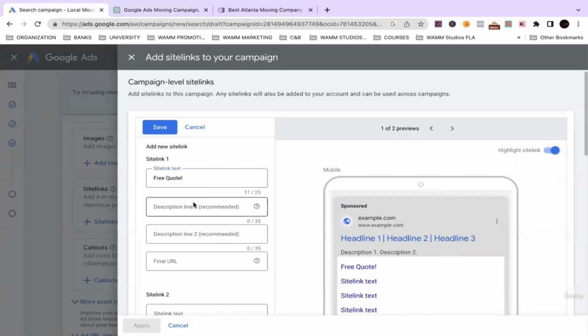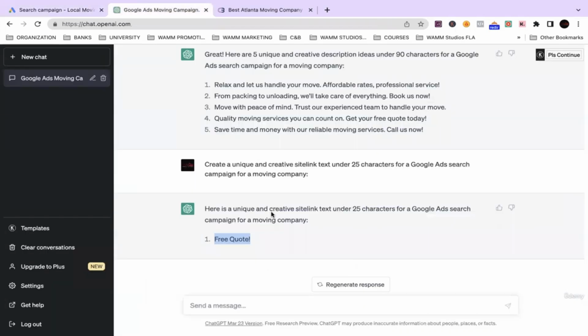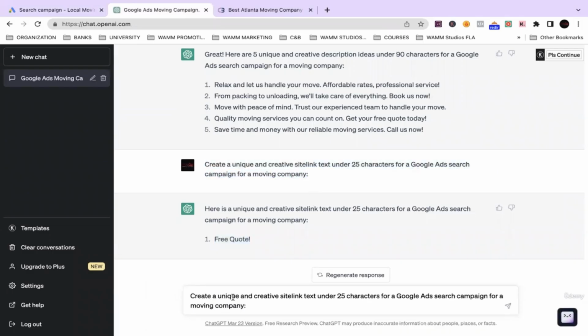Now the description. Create us two unique descriptions for a site link under 35 characters.